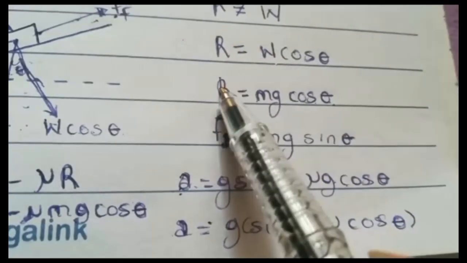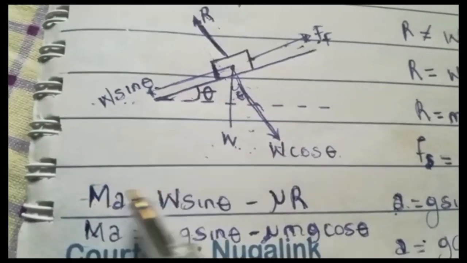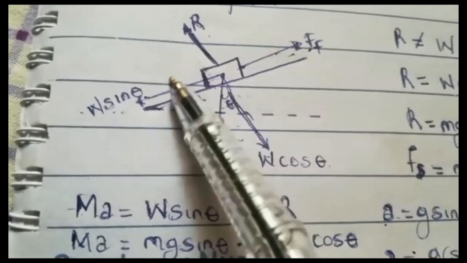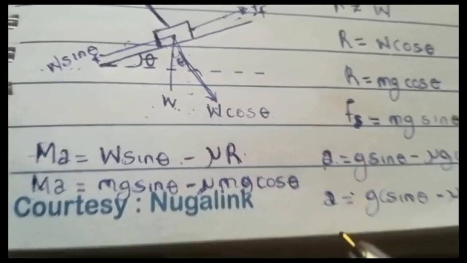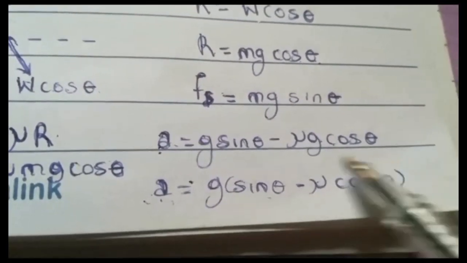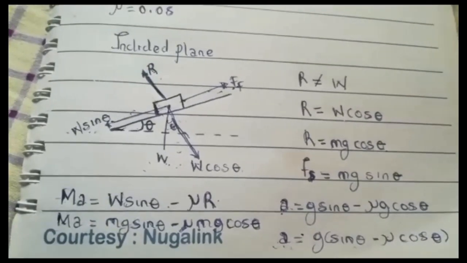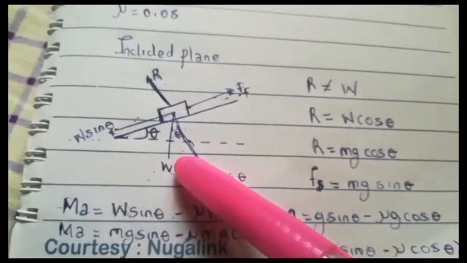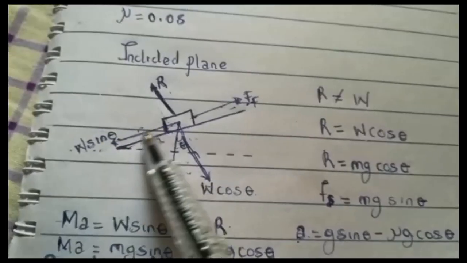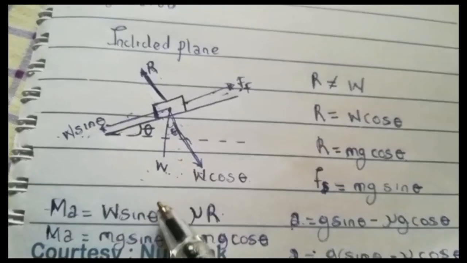So we just took R and replaced it here. We just did the normal logic, this one minus this one, because they are going in opposite directions. That's how we proved our acceleration. So with this, you can calculate your acceleration. One more thing to mention is that this is when the body is sliding down, because you can see that this force is acting downwards. That means the body will eventually slide down. So that's why we subtracted there.